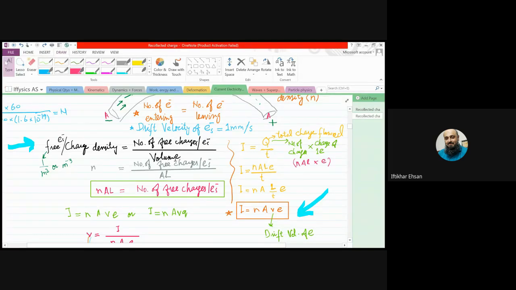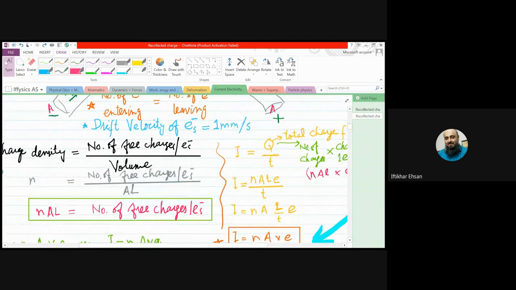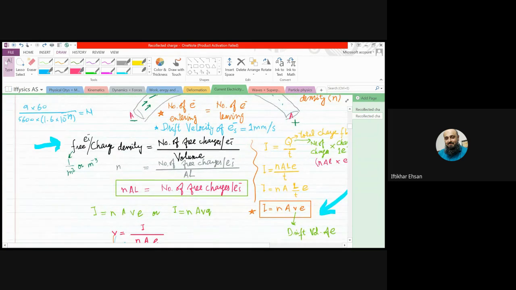Now we are going to do a very important derivation. So small n is the number of free electrons or number of free charges divided by volume, and number does not have any unit, and the unit for volume is meter cube.